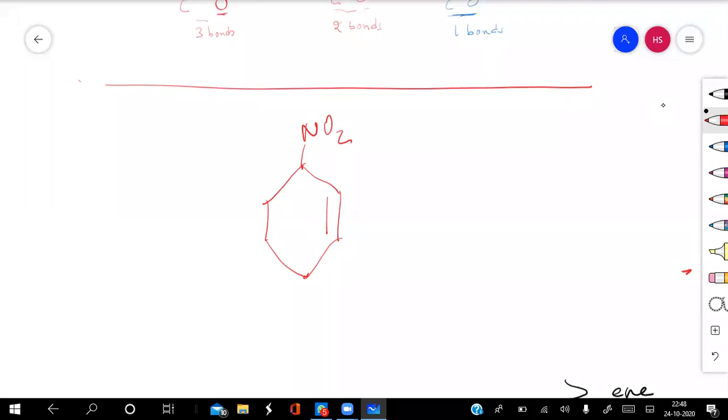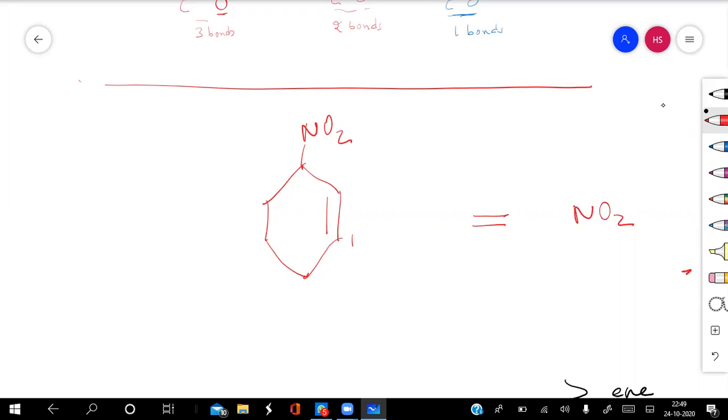First of all, you have to understand how many functional groups are present. There are two functional groups: one is the double bond, and the second is the nitro group. Now among them, which has the higher priority? According to the rule, the double bond falls in category D, and nitro falls in category E, because for nitroalkane, nitro is a prefix group. In IUPAC, nitro comes before the name of the alkane, so it has the least priority.